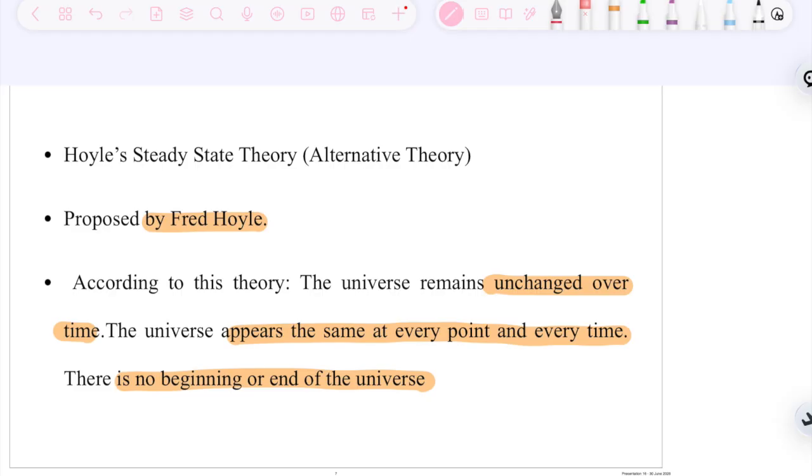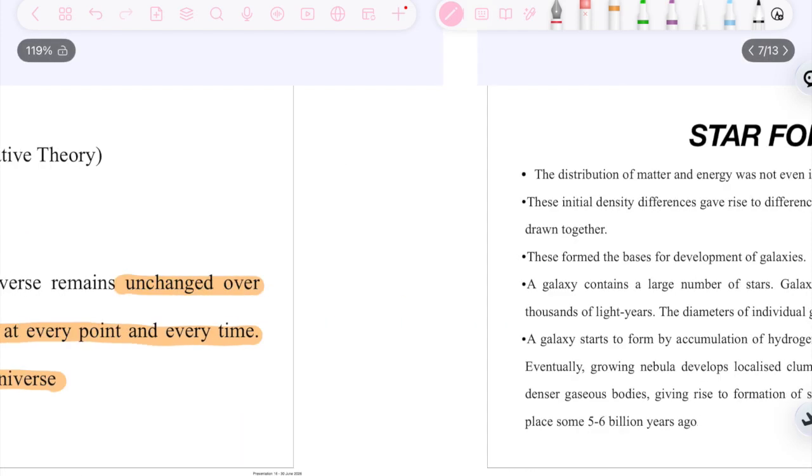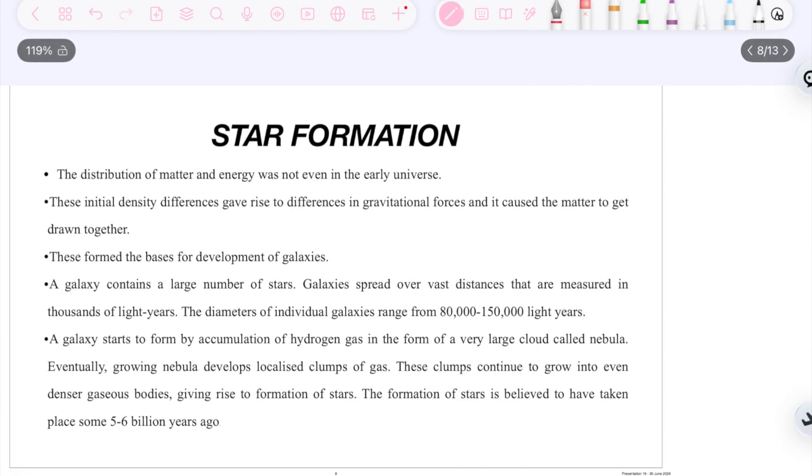So it is basically a contradiction: there is no starting point, whereas the Big Bang theory states that there was a point of singularity. The steady state theory states that there was no point of origination of this universe, as there is no beginning or end of the universe. Next, what we have to start is star formation, that is how a star is formed.